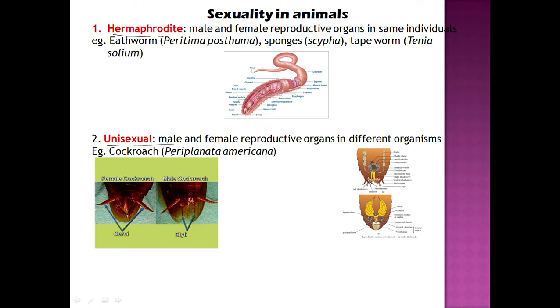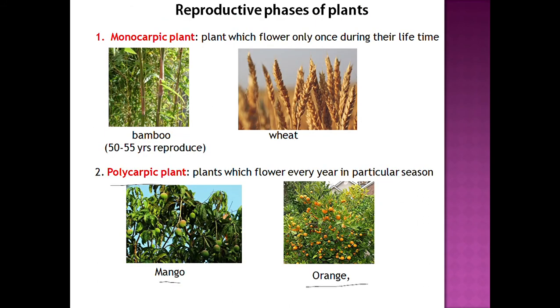Okay. Now, we will come on to the reproductive phases of the plant. There are two terms, monocarpic plant and polycarpic plant. Monocarpic plant means, mono means single, one. Carpic here represents the flowering. The plants which flower only once during their lifetime are known as monocarpic plants. Examples are bamboo and wheat.